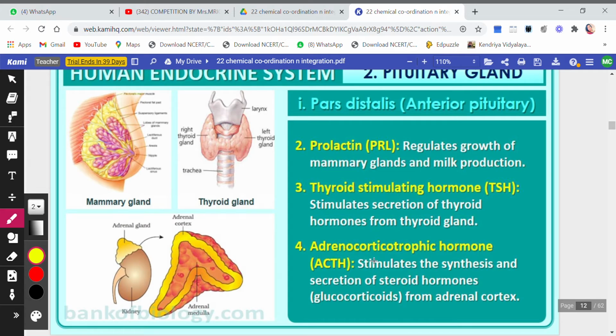Then adrenocorticotropic hormone, that is ACTH, stimulates the synthesis and secretion of steroid hormones. Okay, it will stimulate, that is start, the synthesis and secretion of steroid hormones, that is glucocorticoids, from the adrenal cortex. This is adrenocortico, you can understand from the name itself. Adreno means from the adrenal cortex. This hormone will act on the adrenal cortex.